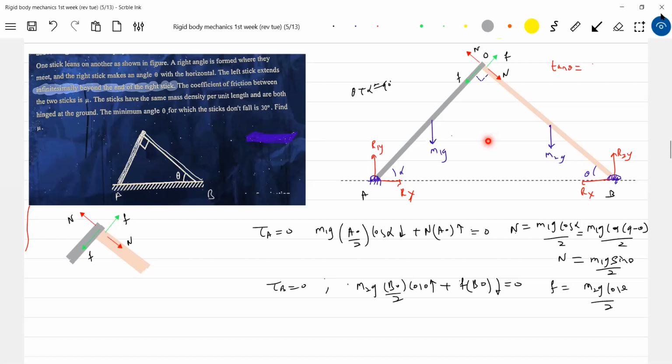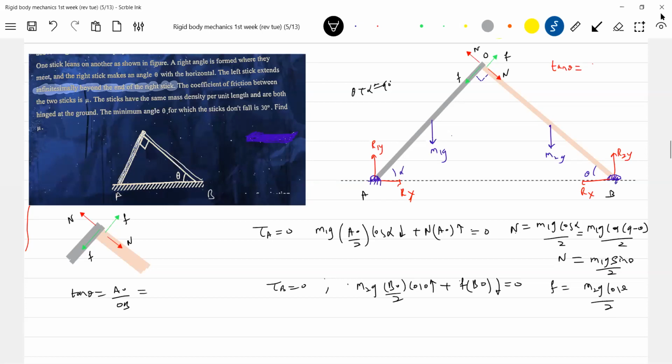What is the need of torque about O, sir? Okay, not needed. Directly you write tan theta is equal to AO by OB. That is nothing but M1 by M2. Tan theta is equal to AO by OB. Okay, this is mathematics from the triangle. AO is the length of the rod.